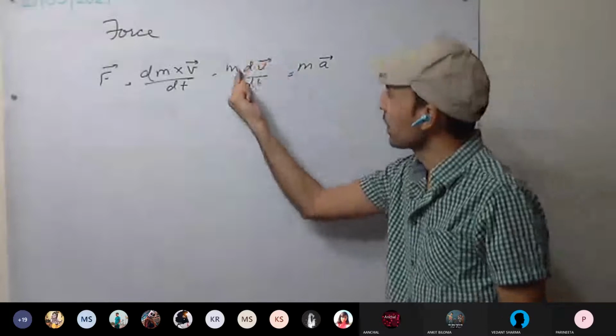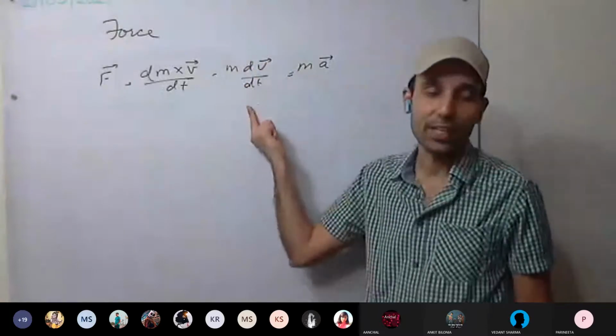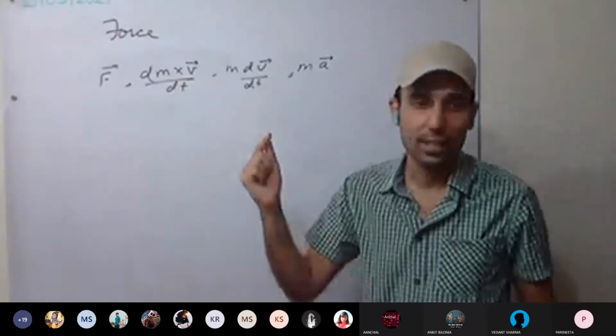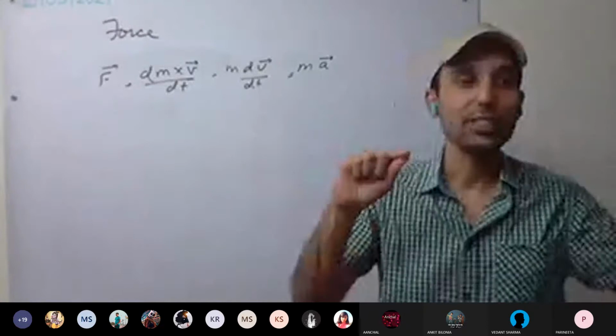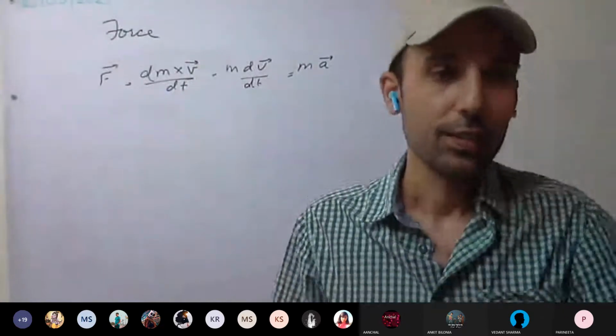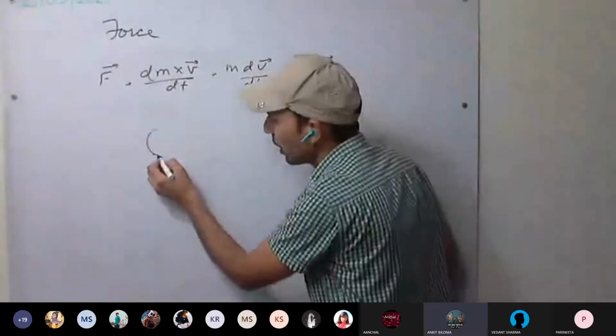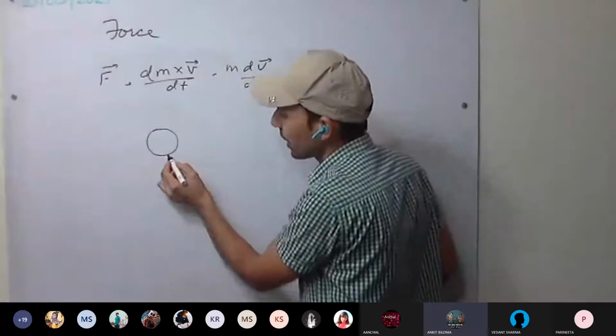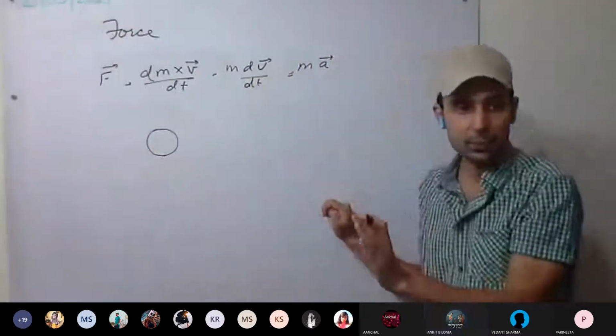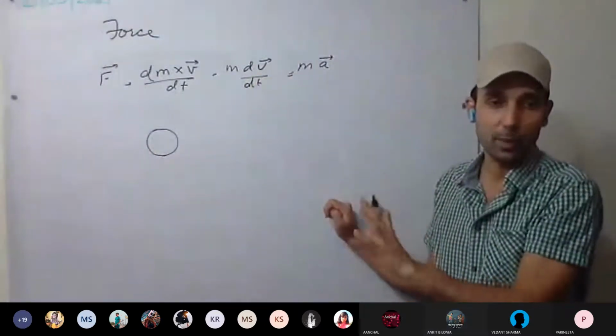And see here, when does the velocity change? This we have studied. When some force is applied. This is inertia of rest. If a body is at rest, it will remain in that position unless any force is applied to it.